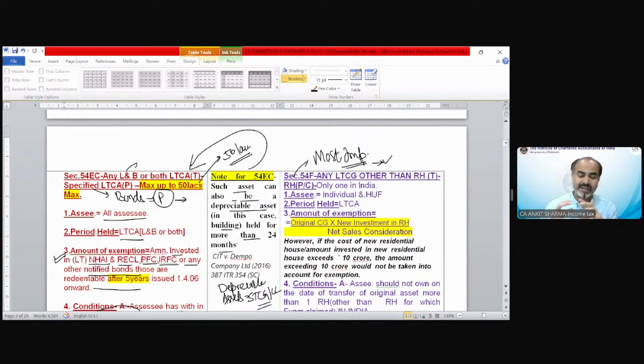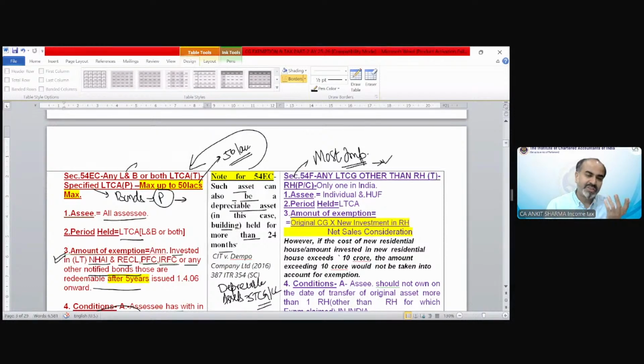Because when you read the applicability of section 54F, you will find that it is completely different from section 54EC or 54D or 54B, because they said you have to transfer this and you have to purchase this for claiming the exemption. Section 54 says you have to transfer a residential house and you have to purchase a residential house.